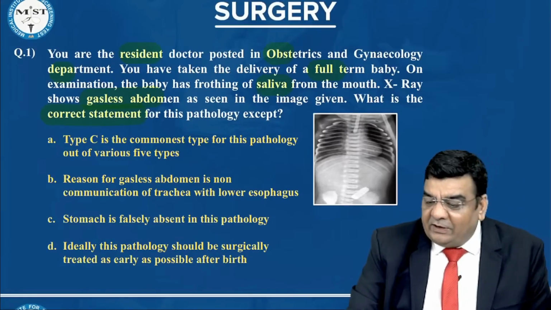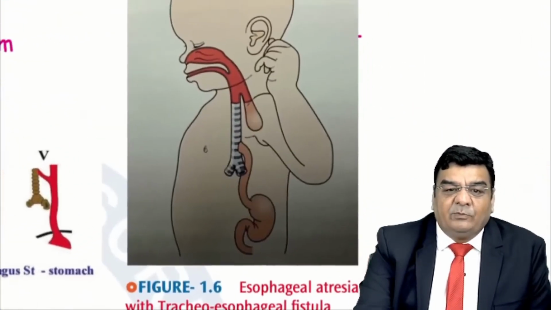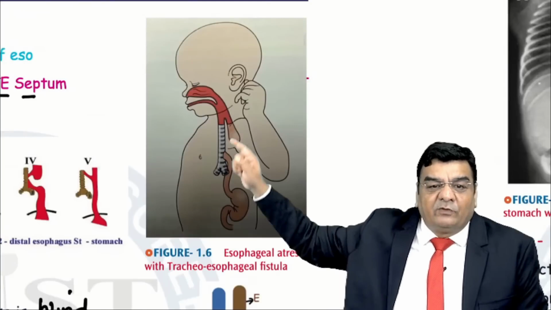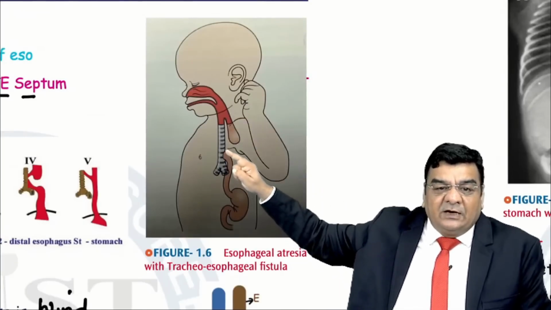Okay, let us quickly take a look at what this esophageal atresia is all about. The commonest type of esophageal atresia is something like this, what we are seeing here, where the upper esophagus is blind and the lower esophagus is connected to the trachea.